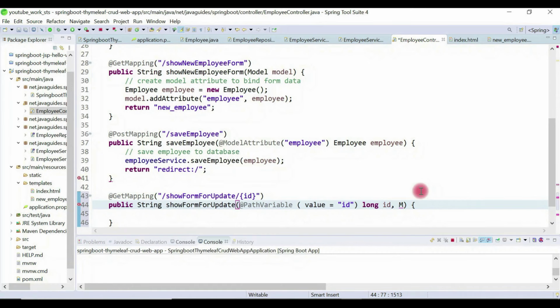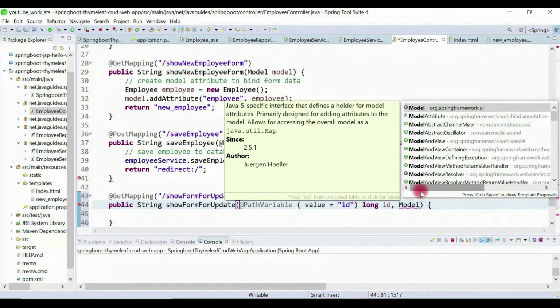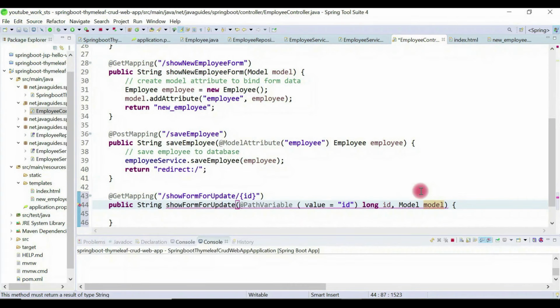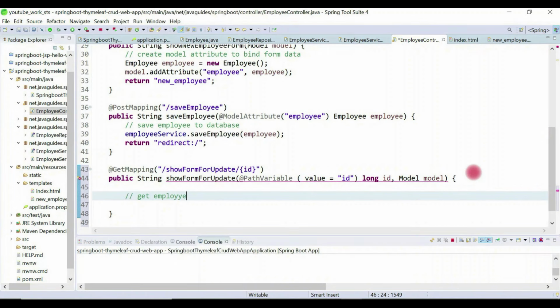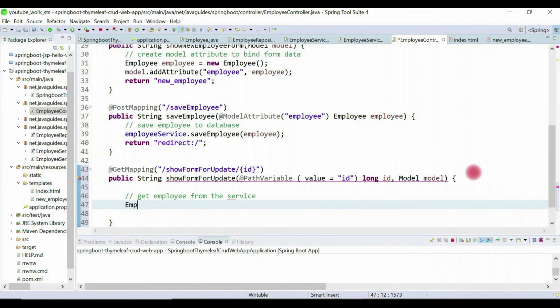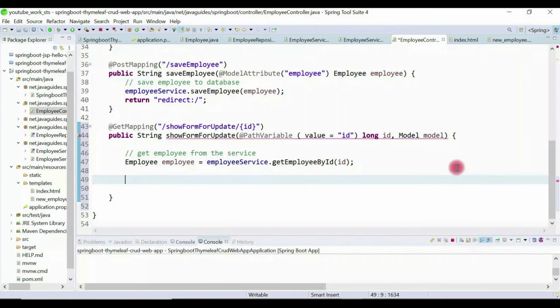So we basically add data to the model, and then we pass this model to the template. Let me write the comment here: get employee from the service. Employee equals employeeService, and then call getEmployeeById, pass the ID here.